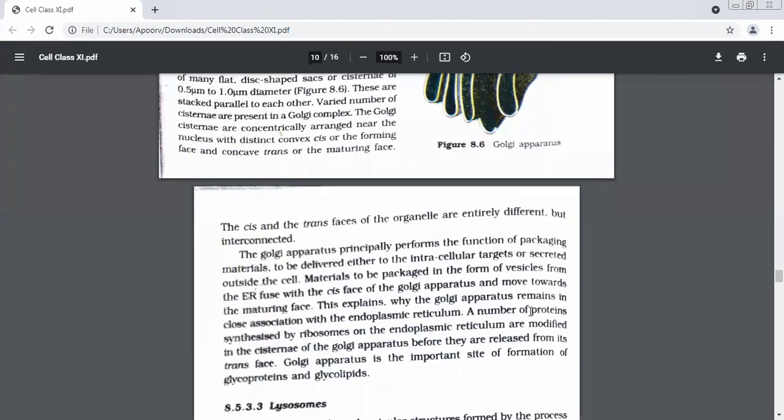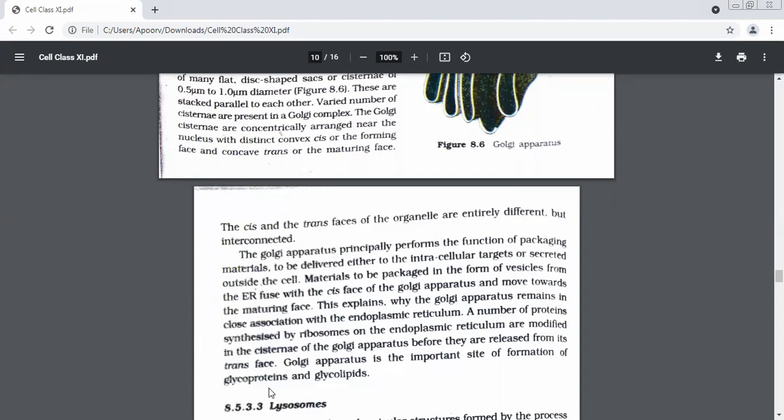Some modification will be done over here. A number of proteins synthesized by ribosomes on the ER are modified in the Golgi apparatus before they are released from its trans phase. Golgi apparatus is the important site of formation of glycoproteins and glycolipids. There is some modification which will take place in the proteins. Some things will be added, something would be removed, some new products will be formed. Whatever was made in the ribosomes, some changes will be done here. Which organelle are we talking about?